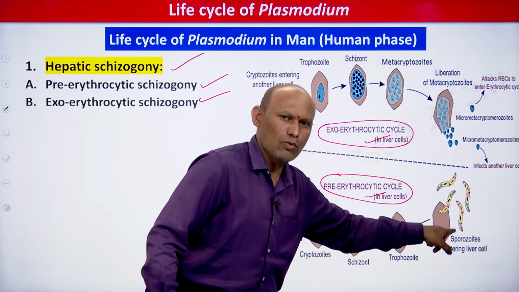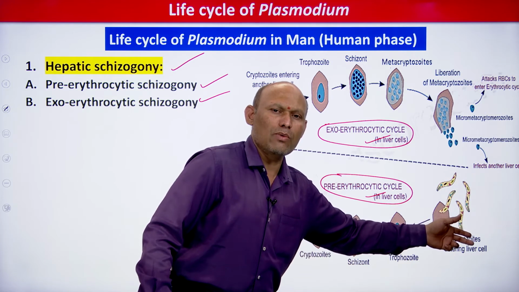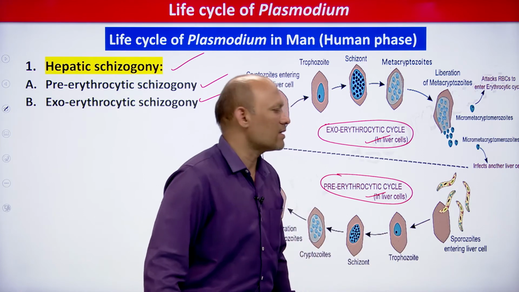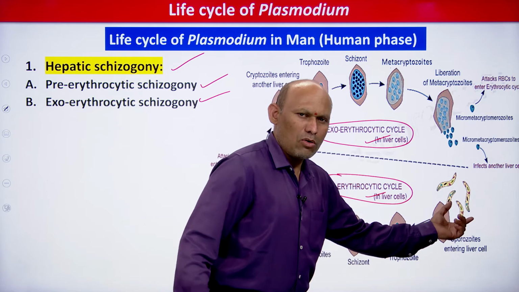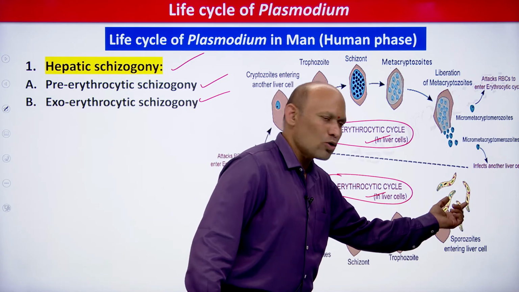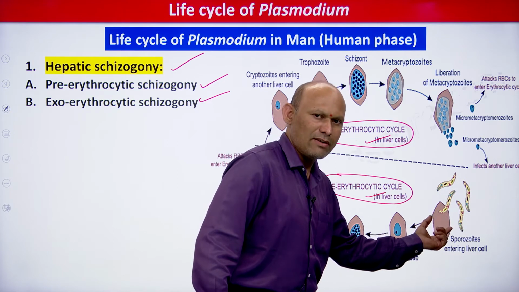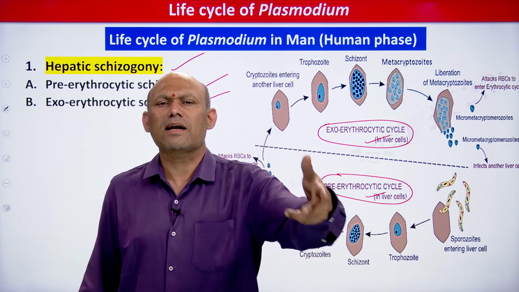Liver cells, right. So what exactly is going to carry them to the liver? Blood. So how much time is required after inoculation to reach liver cells? Half an hour, not necessary, all these things. This is told by whom? Short and Garnham. So ultimately, this is very important, sporozoites reach liver cells, and inside liver cells they start attacking the liver cell, right.